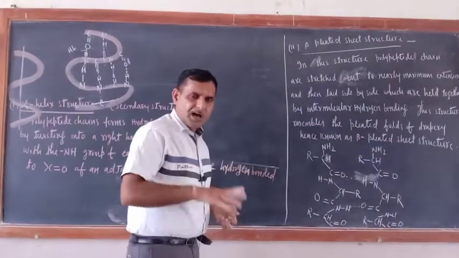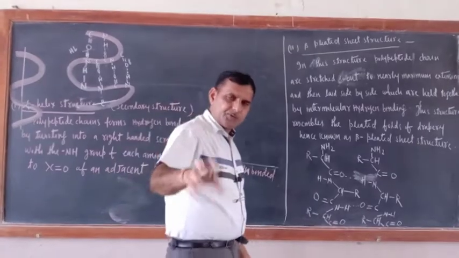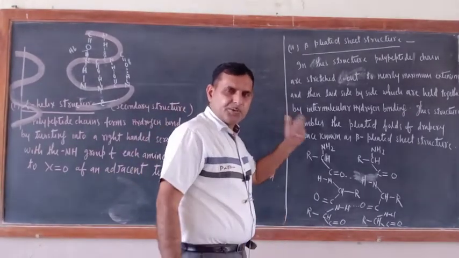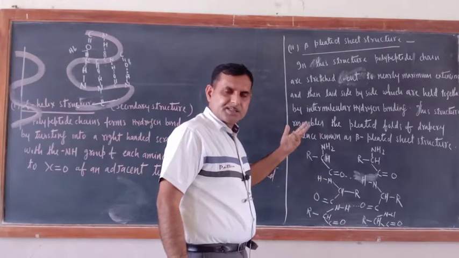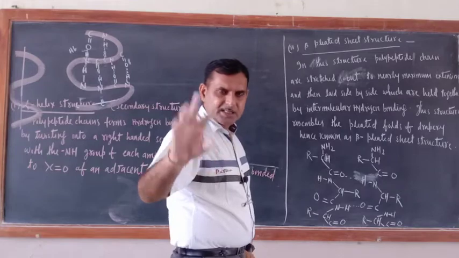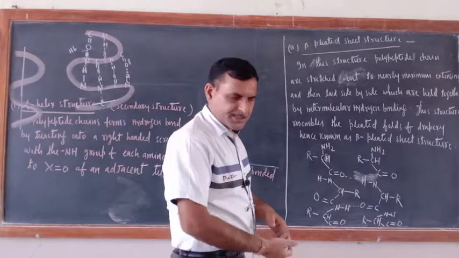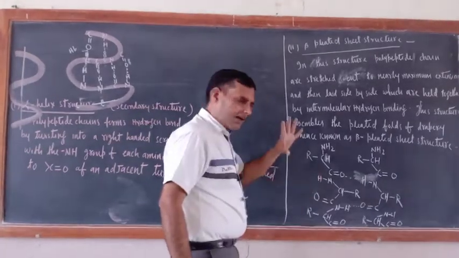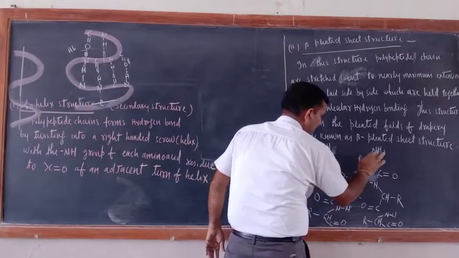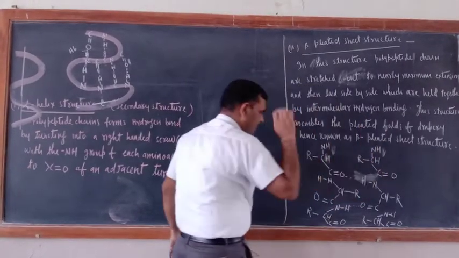Just see, as I have already explained, in polypeptide chains two residues would be there: CO that has come from one amino acid, NH that has come from another amino acid. So in a polypeptide chain, here NH2 should not be there, only NH should be there.